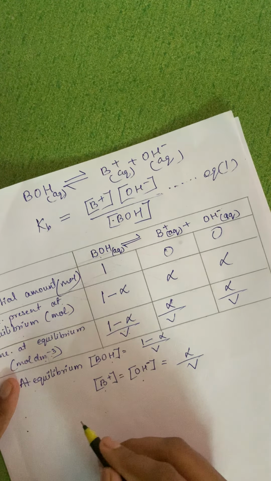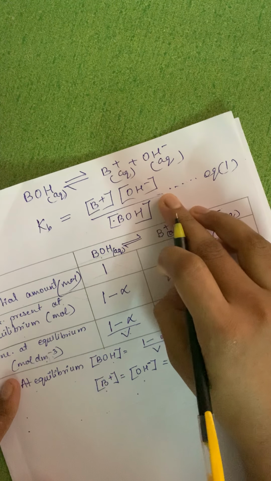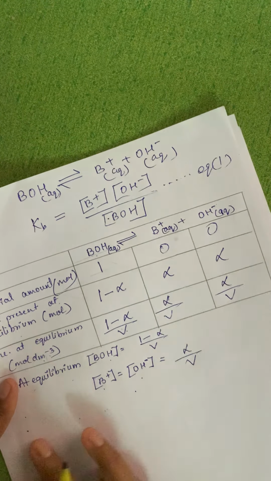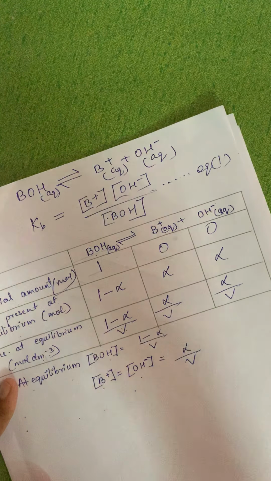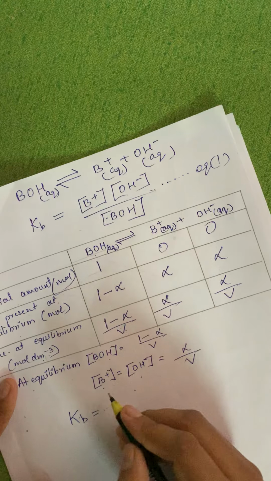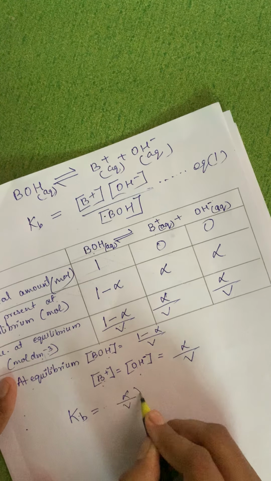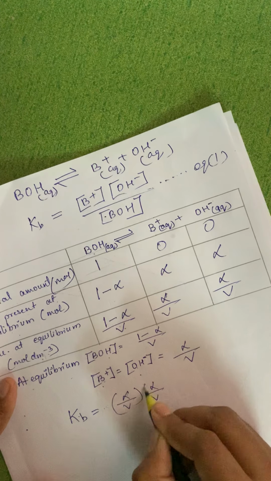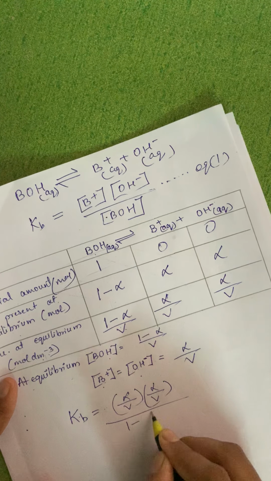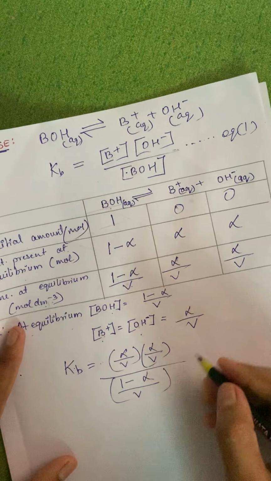So substituting the values in the above equation, that is equation number 1, you will write down over here. Kb is equal to B plus and OH minus, so alpha upon V into alpha upon V upon 1 minus alpha upon V. Again, after solving, what will I get?